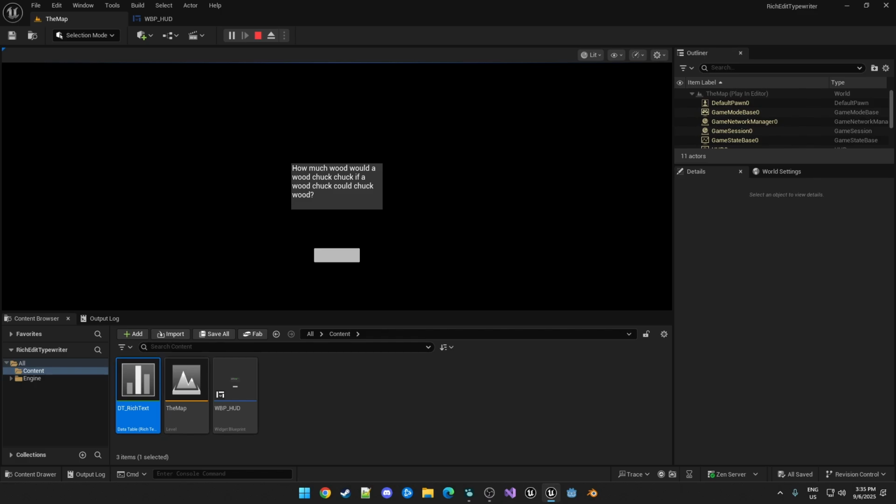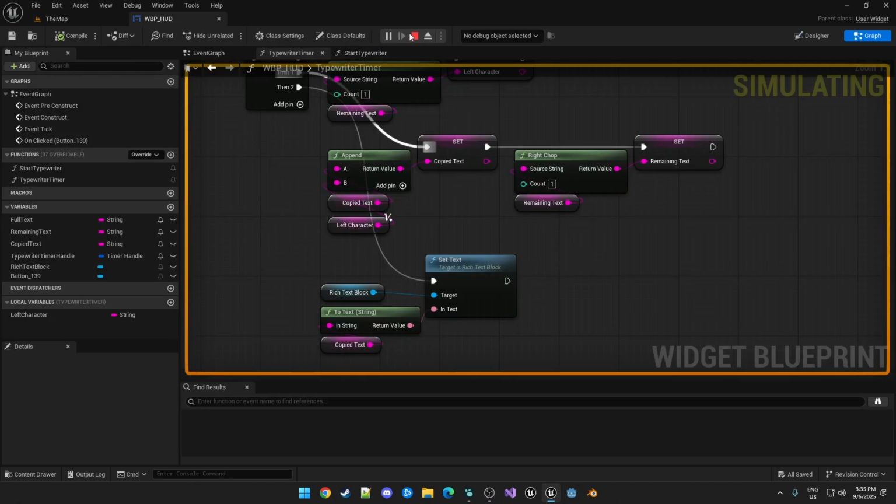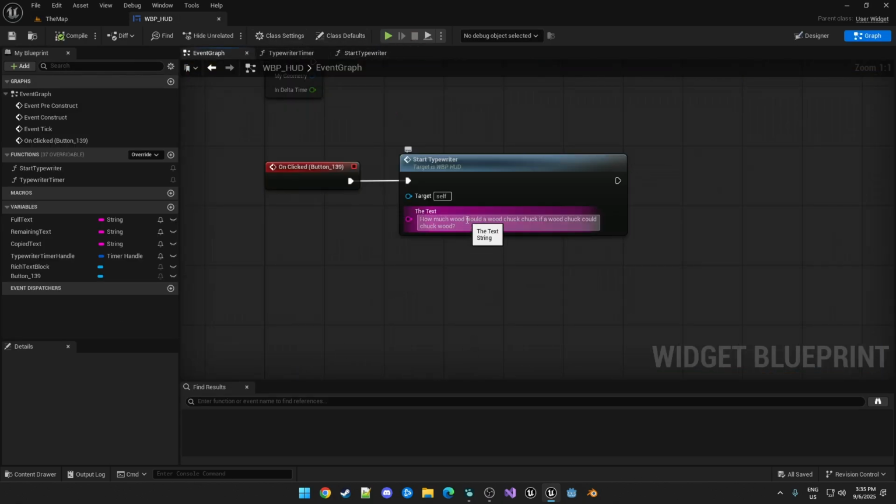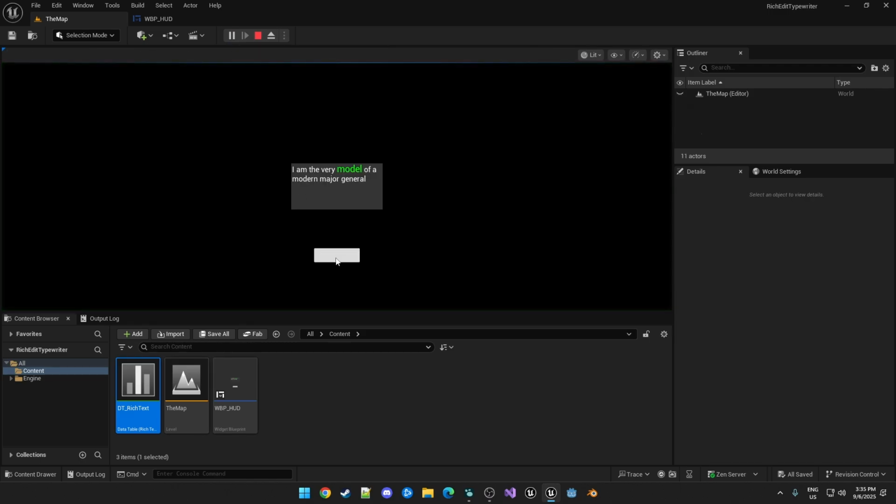But again, we don't want boring white text, so let's add the green style tag back in and see what happens. So let's hit stop. Back in here, we'll just put a green tag for the wood. And then when we display that, as you can see, the tag is not handled properly. It copies over the style tag one letter at a time, and the word isn't green until it has added the closing bit. So that means two things.